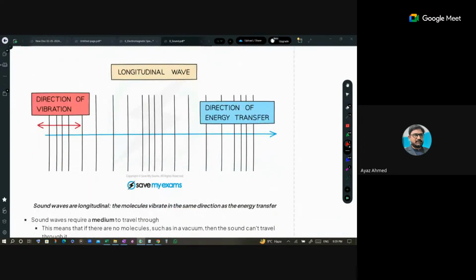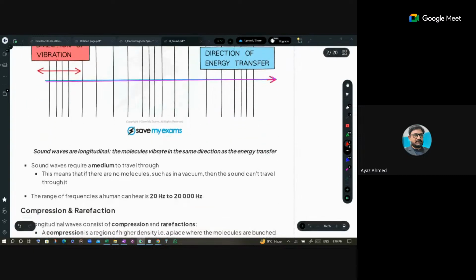Okay, so they are longitudinal. Longitudinal means the direction of vibration of particles is parallel to the direction of propagation of energy. Yes, Ariba, do you believe that they are longitudinal? Yes, sir. Okay, so Hassan, longitudinal are those in which vibration of particles and direction of energy are parallel. So sound waves are longitudinal because molecules vibrate in the same direction as that of the energy transfer. So please remember this.